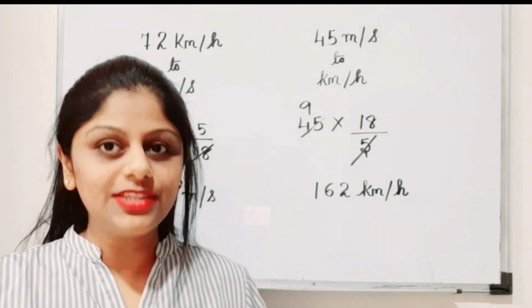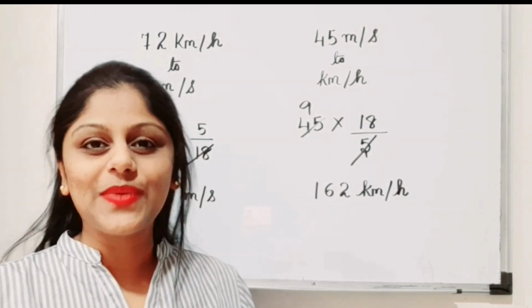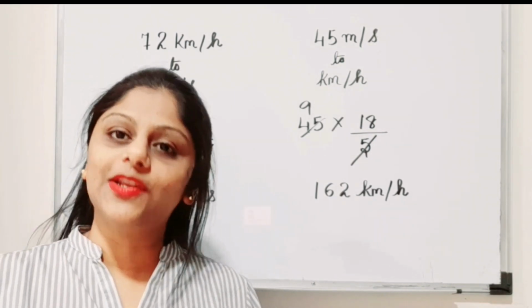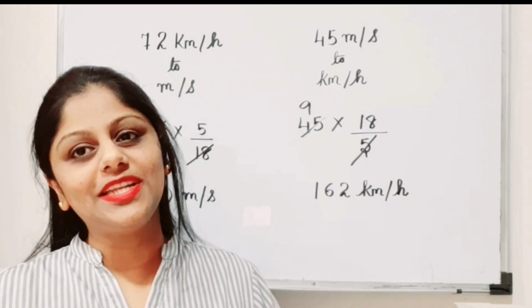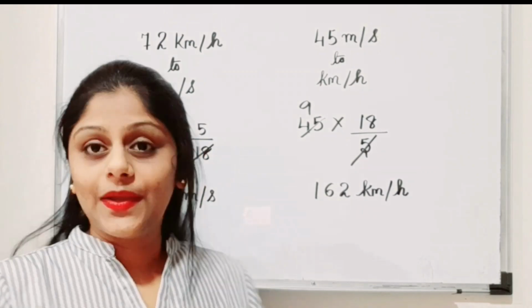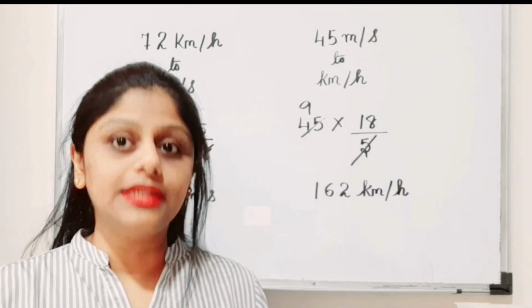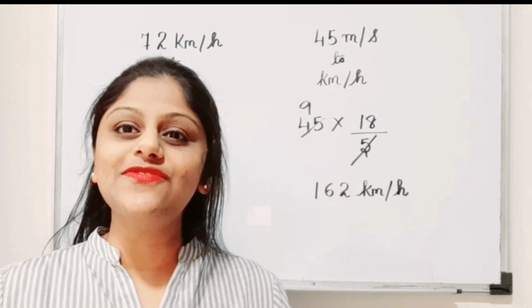We have only these two units, kilometers per hour and meters per second, and now we have learned how to convert kilometers per hour to meters per second and meters per second to kilometers per hour. I hope this session of the basic concept as well as the unit conversion is clear for everyone.